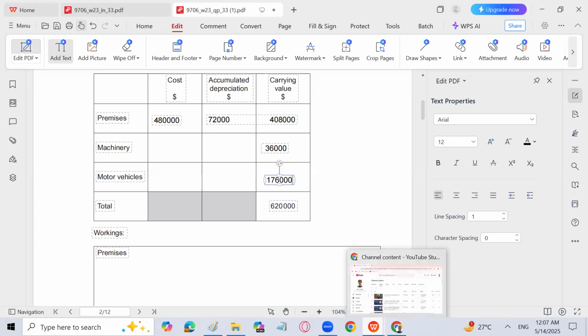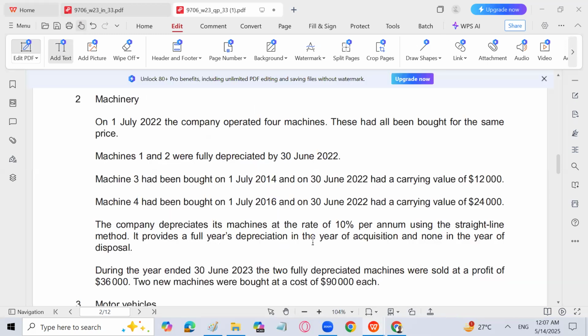So now let's calculate the total depreciation and the cost of these assets. Let's go back to our question. Machine 3 had been bought on 1st July 2014, and on 30th June they had a carrying value of 12,000, and during the year ended 30th June 2023, the two fully depreciated machines were sold at a profit of 36,000. So both the machines have been sold at a profit of 36,000.